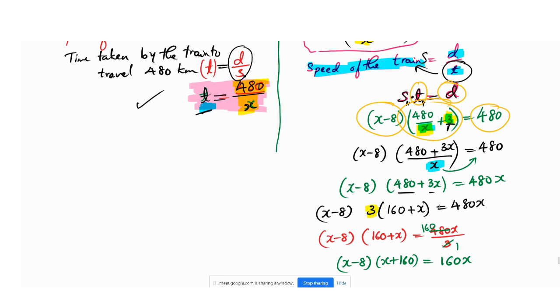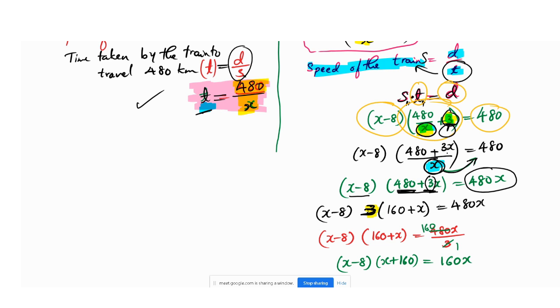Here I have taken the LCM of x and 1, so the LCM is x. So x I have kept there only, 480 I have kept there only, but here 3 turns into 3x, because the LCM with 1 is x. After that I have shifted x to the right hand side, so it settles with the 480, giving 480x. Now it is in the form of x minus 8 into 480 plus 3x. Here I have taken 3 common from 480 and 3x.